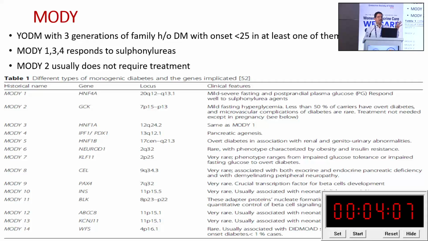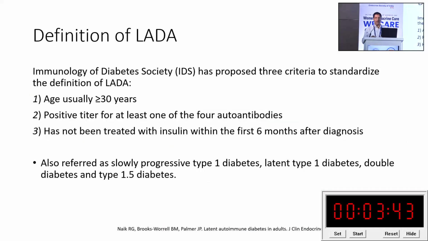The reason why we are discussing this is that if you are typifying what type of diabetes it is, because a lot of the time what we discuss for youth onset is to start insulin. Probably a lot of these people can be kept on OHA, or sometimes they may not require any treatment. So if you can correctly diagnose, that will help those youth onset diabetes patients from the management point of view.